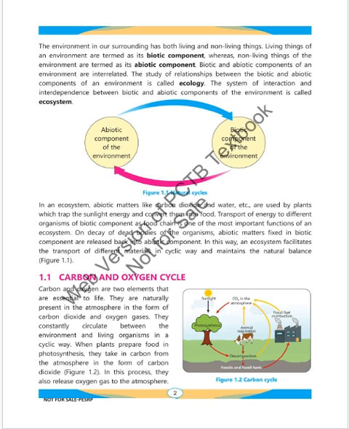Carbon dioxide and oxygen cycle. Carbon dioxide and oxygen are two elements that are essential to life. They are naturally present in the atmosphere in the form of carbon dioxide and oxygen gases. They constantly circulate between the environment and living organisms in a cyclic way. When plants prepare food in photosynthesis, they take in carbon dioxide from the atmosphere. In this process, they also release oxygen gas to the environment. Plants take carbon from the atmosphere in the form of carbon dioxide and release oxygen into the atmosphere, as you can see in figure 1.2, carbon cycle.